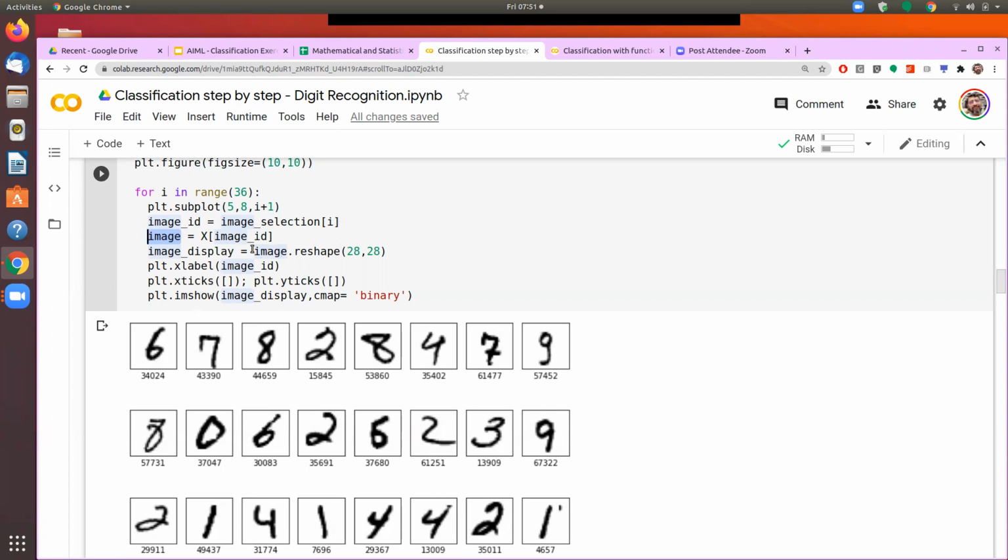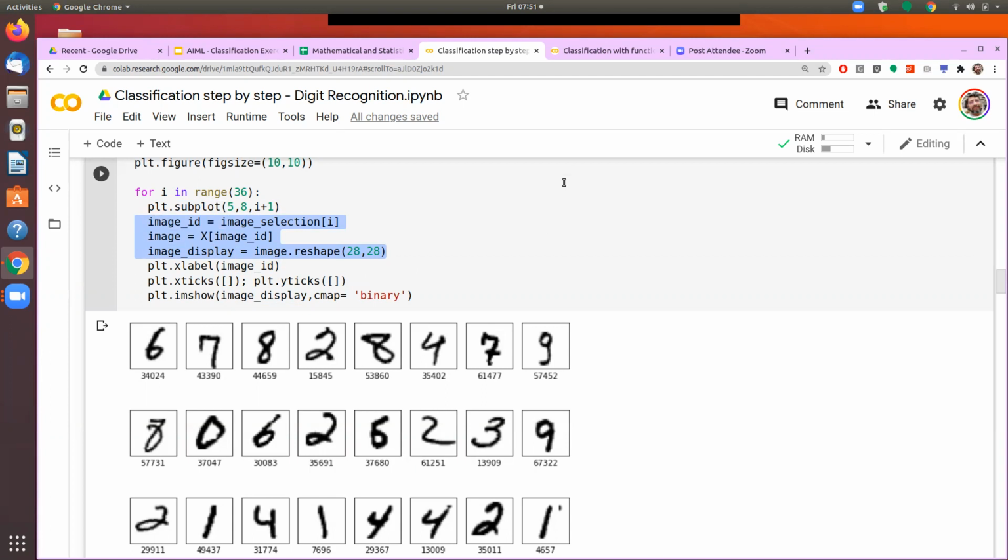Now, that image, as we know, is a row of 784 pixels. But since I want to draw an image here, I need to convert that into a two-dimensional array. So I use the reshape command, which is 28 by 28, and I store that to a separate variable. So if you see these three lines, it has nothing to do with the plotting process. I am just defining what is the input.